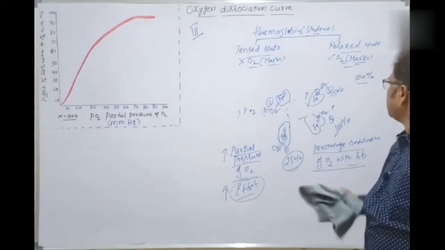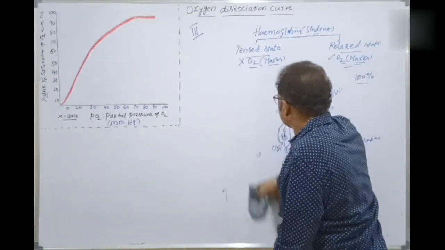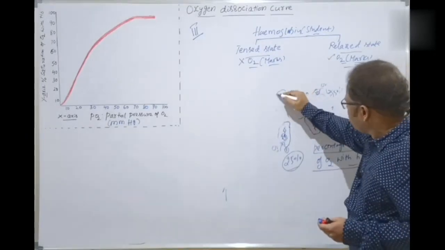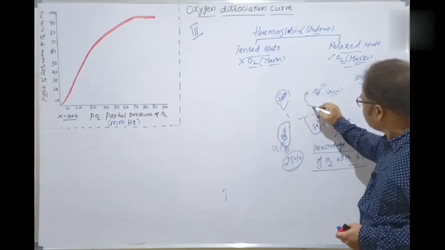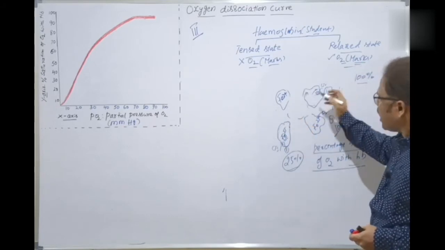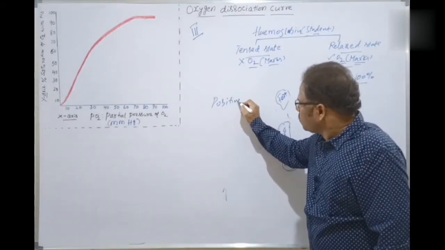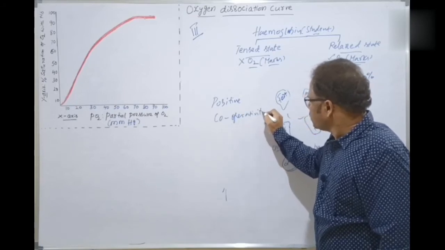So this is called percentage saturation. I told you that as and when required, it takes more effort or lesser effort. It takes very, very little effort, isn't it? And this process is called positive cooperativity.